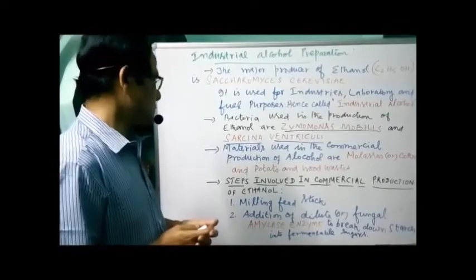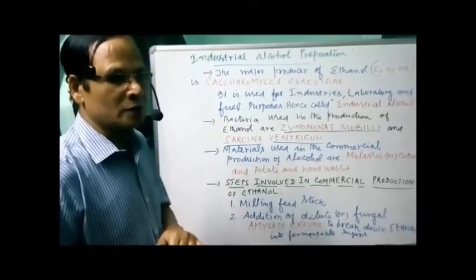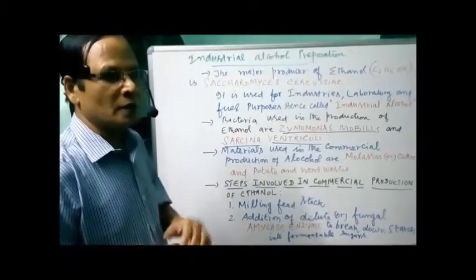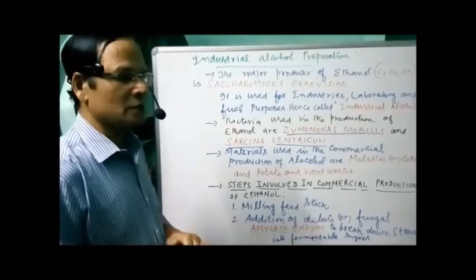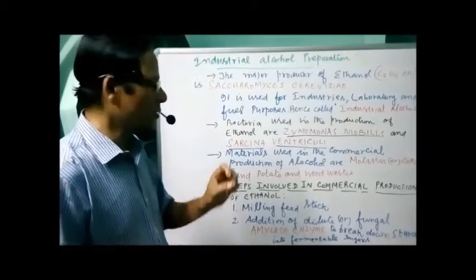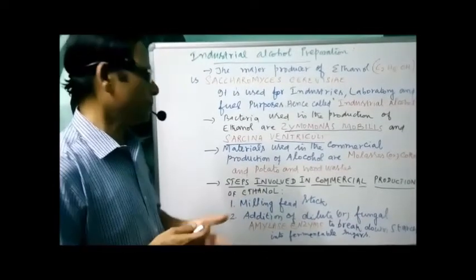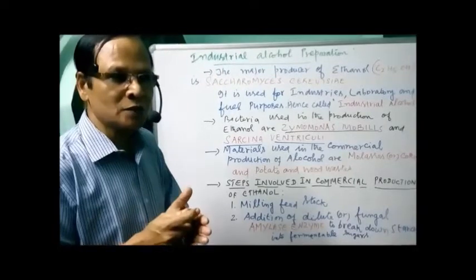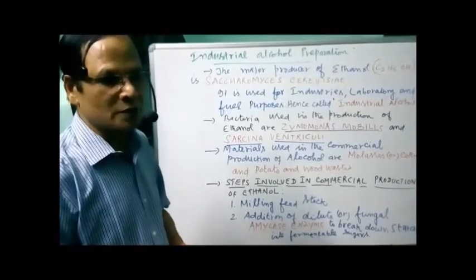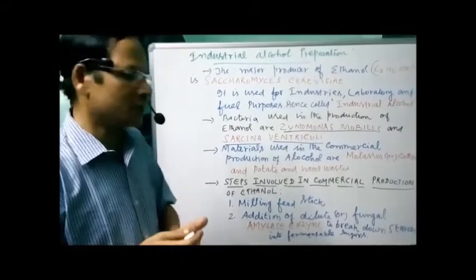And also you know that the two commonly used biofuels today are number one, ethanol, and number two, biodiesel. Ethanol and biodiesel are the two commonly used biofuels today. So these two represent what we call the first generation of biofuels technology.